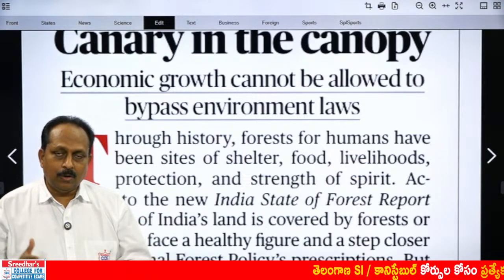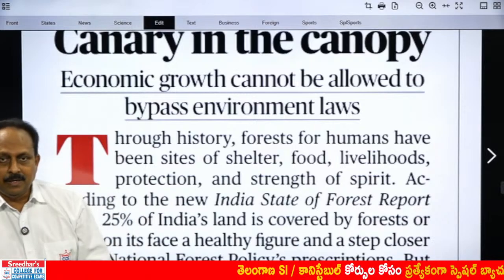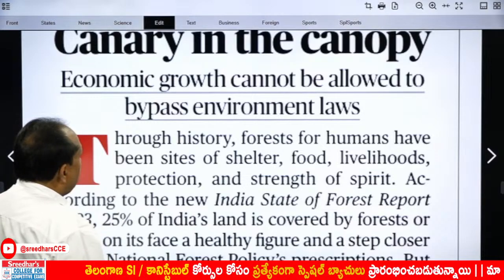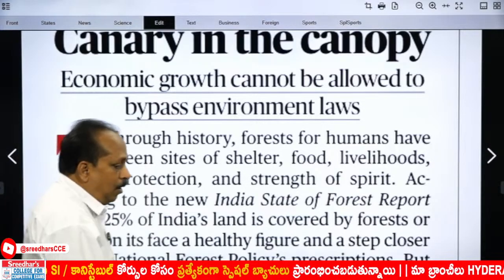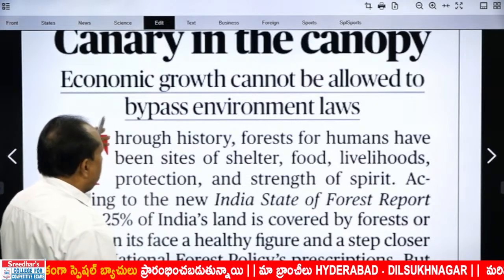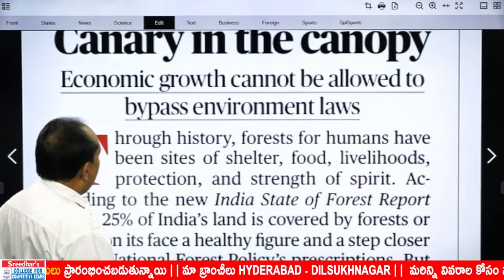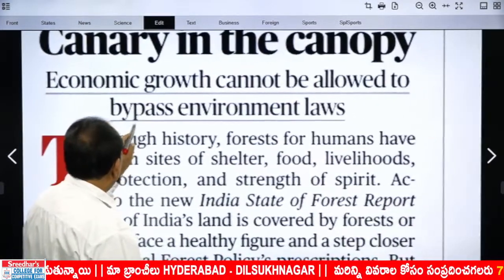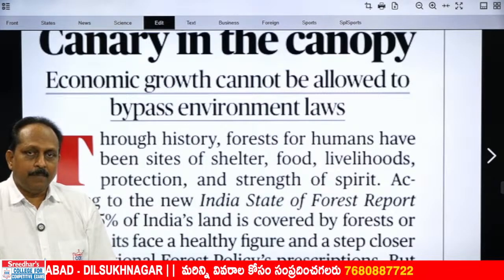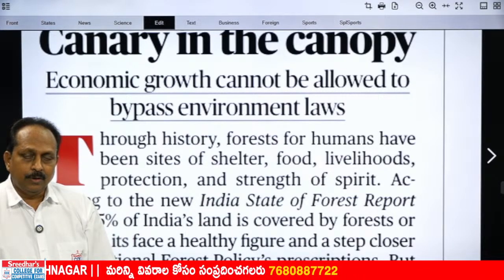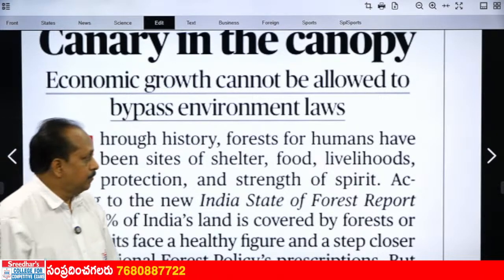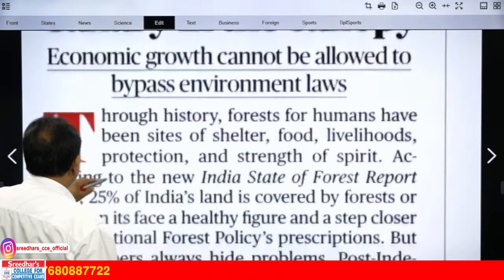Do we need development or do we need environment? That is always a million-dollar question. Based on that, the editor takes a stand and says, economic growth cannot be allowed. Can be allowed, active voice. Cannot be allowed, passive voice. Development is important, economic growth is important, but cannot be allowed to bypass, which means ignore, environment laws. Environment laws are there. We cannot bypass or overlook or ignore those laws for protecting the environment for development. A clear stand taken by the editorial.